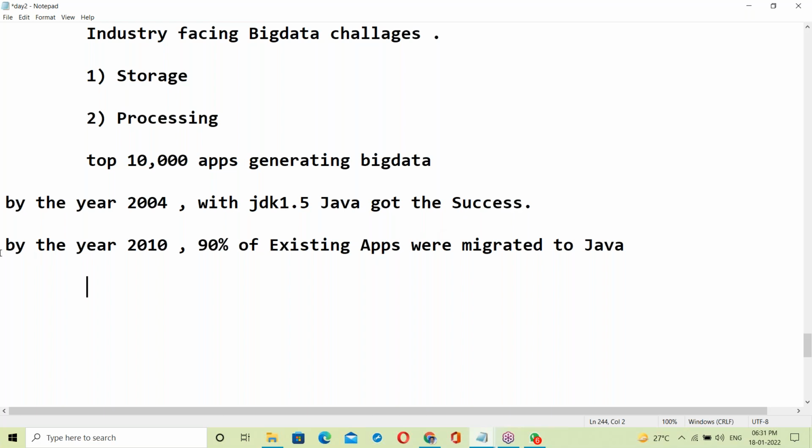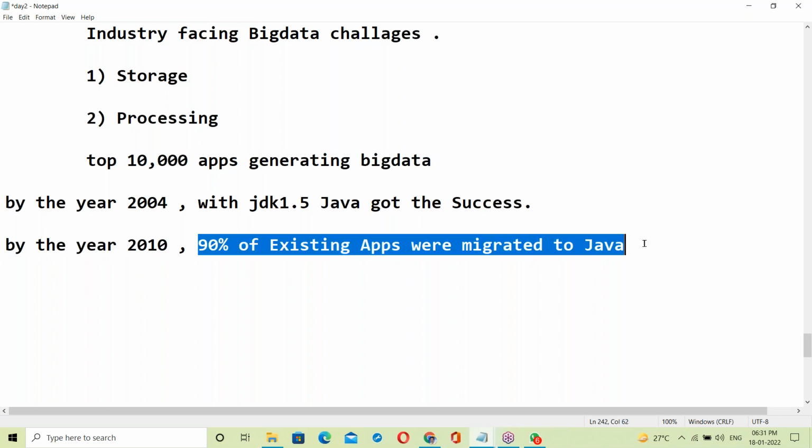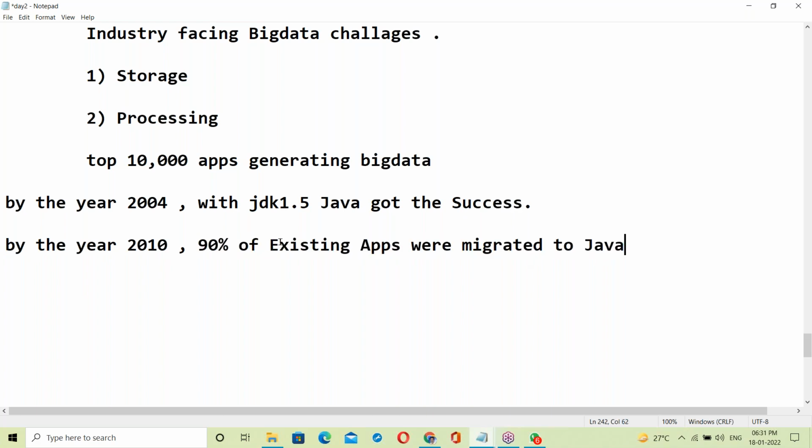So by the year 2010, 90% of existing applications were migrated to Java. What were the existing apps?